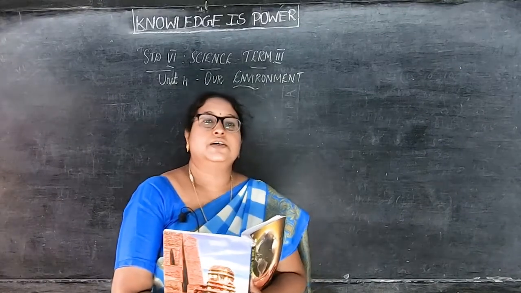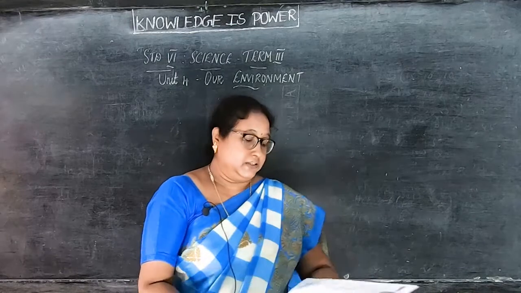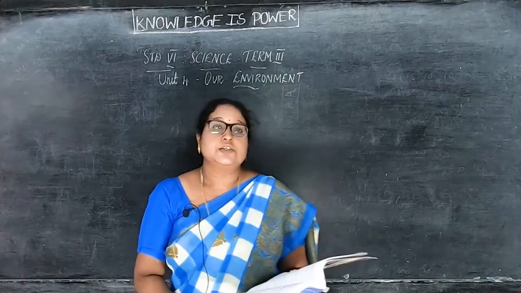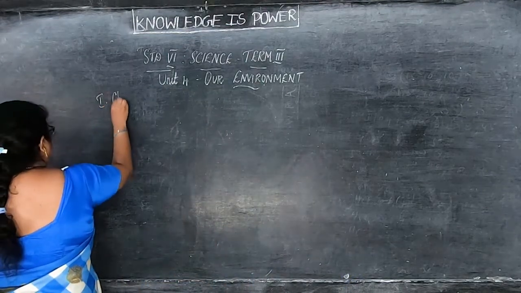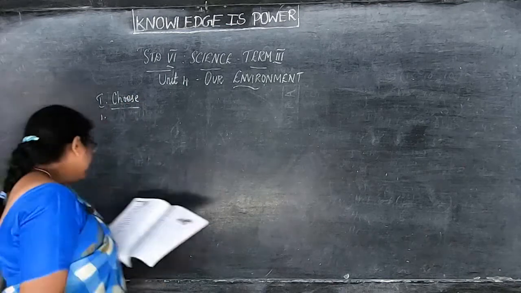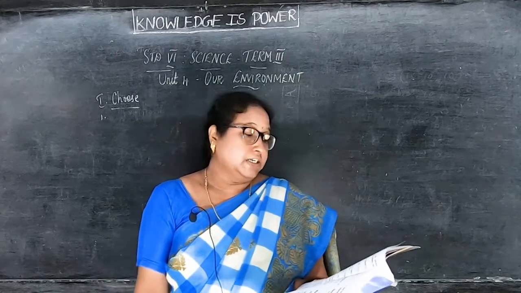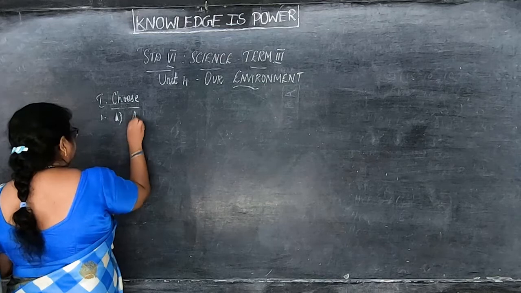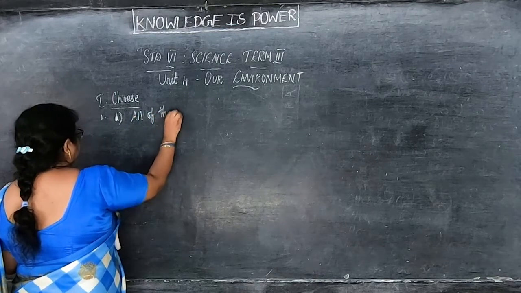Those who have the book can take page number 64. First, we are going to see choose the correct answer. So what is the first question, children? Identify the freshwater ecosystem. The answer is D, all of them.